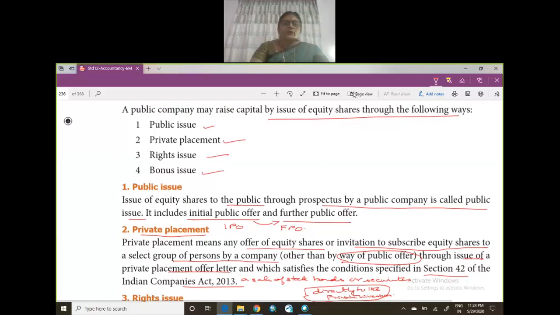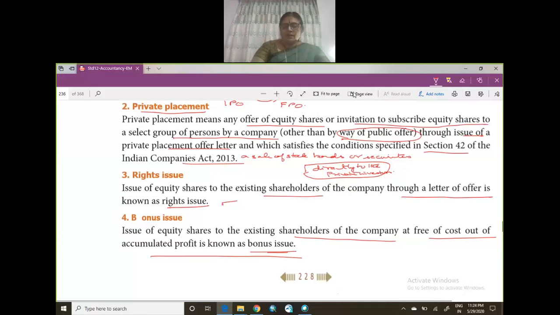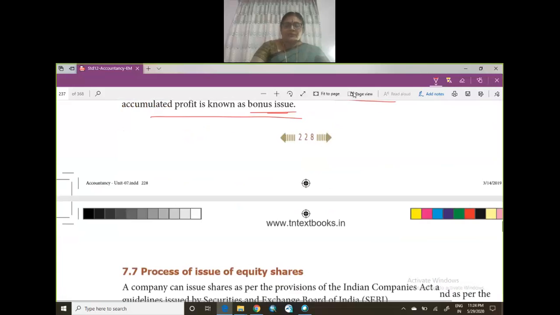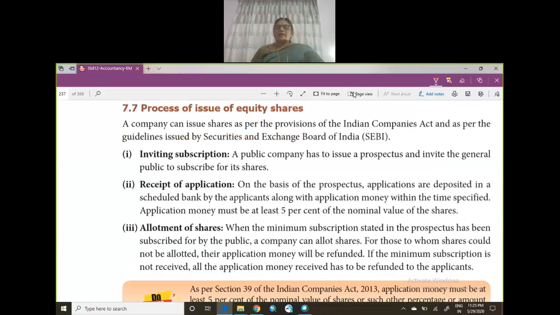Now we are going to see the process of issue of equity shares. Now, what is the process? The company can issue shares as per the provisions of the Indian Companies Act, and as per the guidelines issued by SEBI, the Securities Exchange Board of India. First, the public company has to issue a prospectus. Then it will invite the general public to subscribe for its shares.